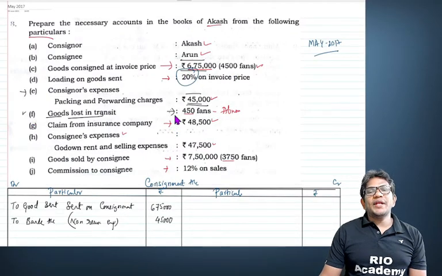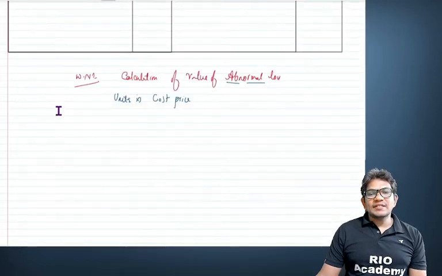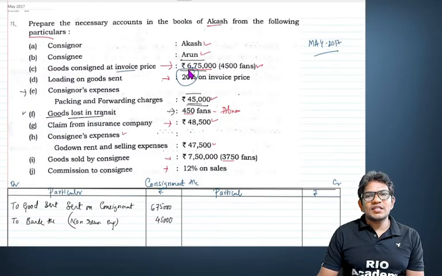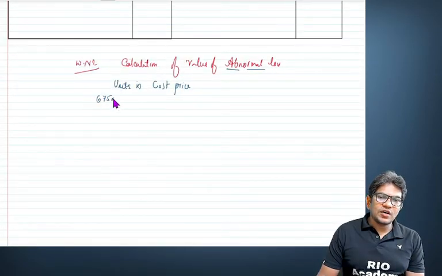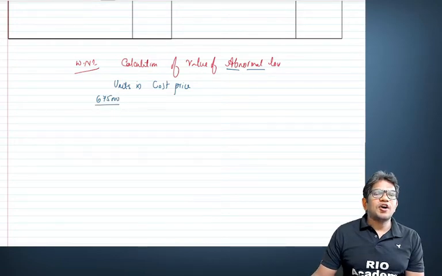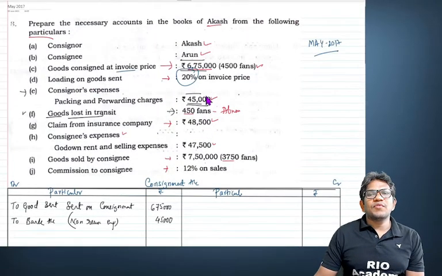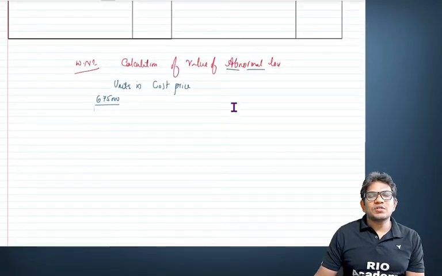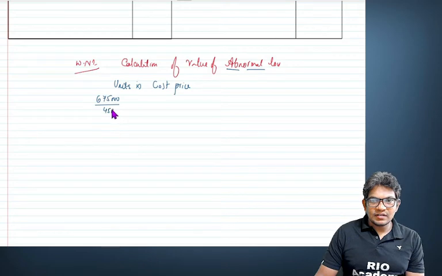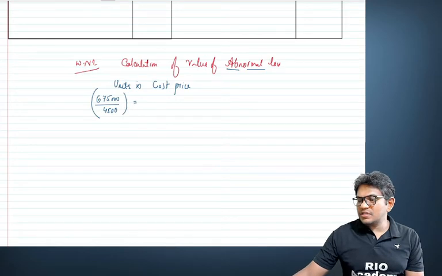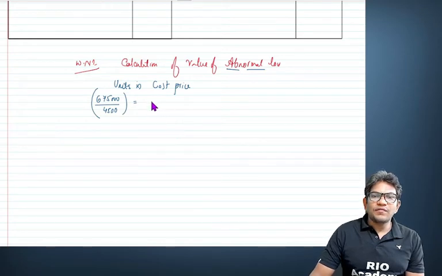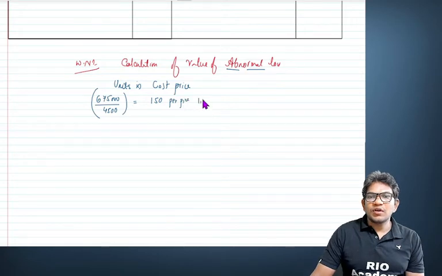The invoice price is 6,75,000 for how many units? 4,500 fans. That means the invoice price per piece: 6,75,000 divided by 4,500 comes to 150 per piece. That is your invoice price.